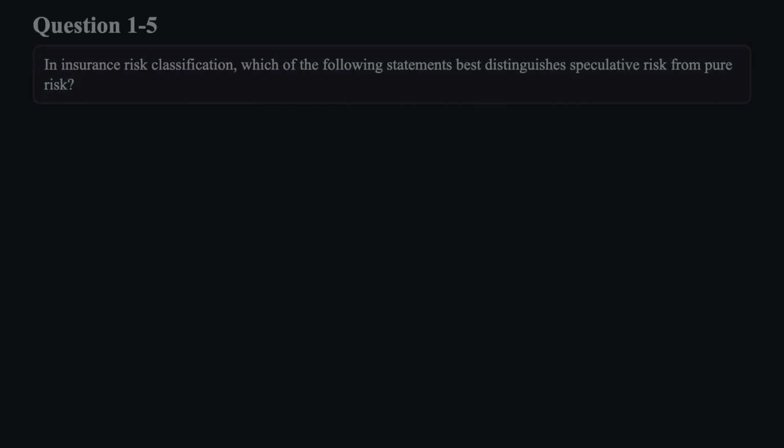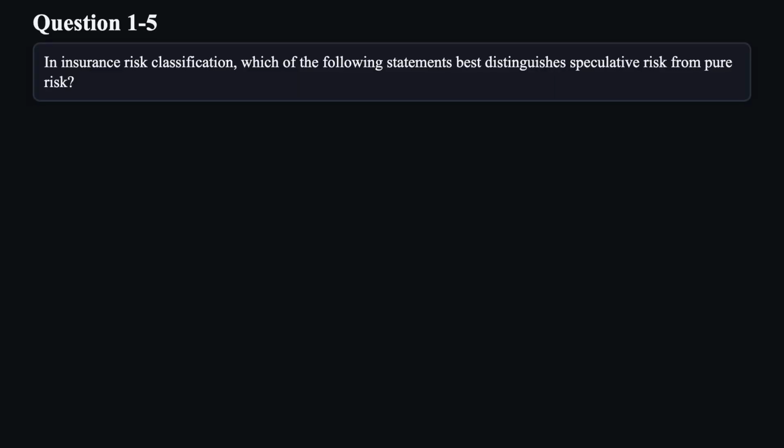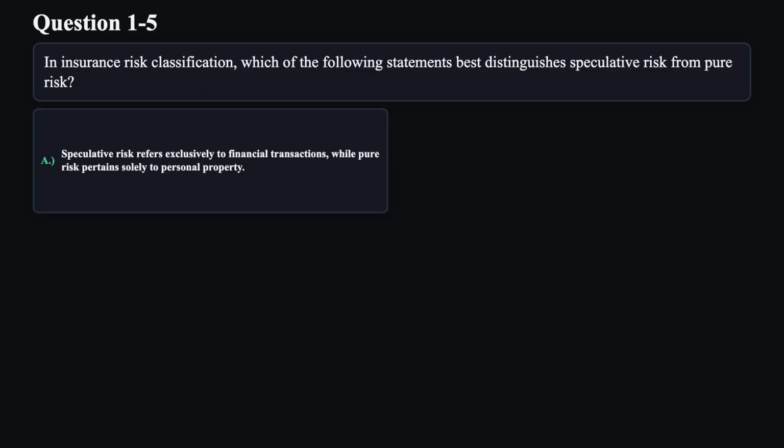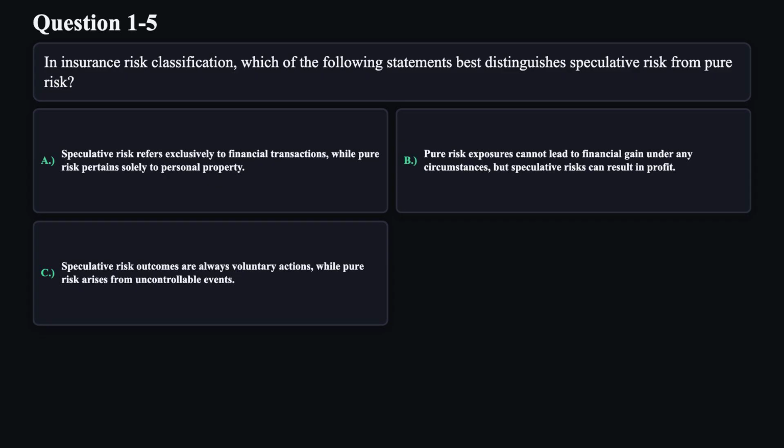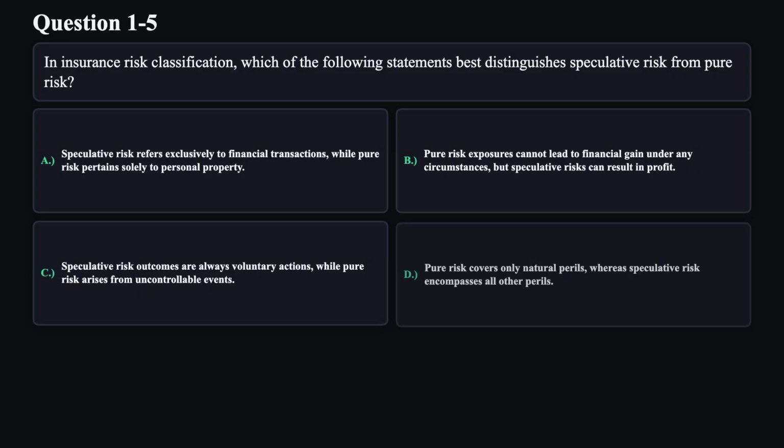unfair practice. Question 5. In insurance risk classification, which of the following statements best distinguishes speculative risk from pure risk? A. Speculative risk refers exclusively to financial transactions, while pure risk pertains solely to personal property. B. Pure risk exposures cannot lead to financial gain under any circumstances, but speculative risk can result in profit. C. Speculative risk outcomes are always voluntary actions, while pure risk arises from uncontrollable events. D. Pure risk covers only natural perils, whereas speculative risk encompasses all other perils.